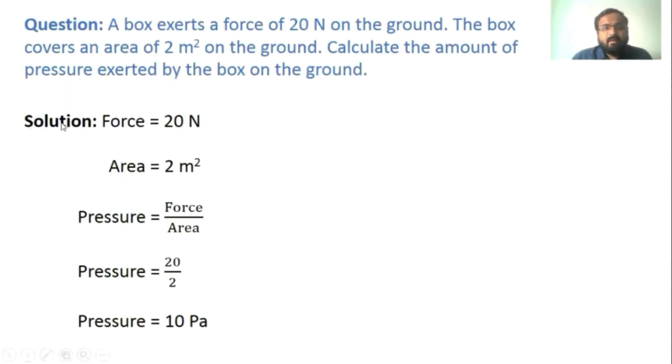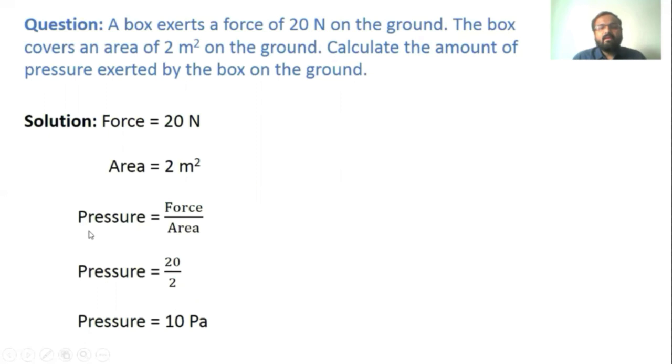Let's take an example. A box exerts a force of 20 Newton on the ground. The box covers an area of 2 meters square on the ground. Calculate the amount of pressure exerted by the box on the ground. We know the value of force is 20 Newton and the value of area is 2 meters square.